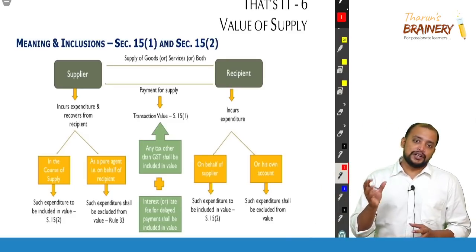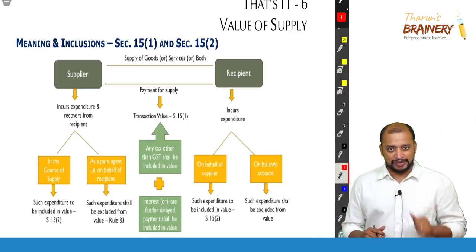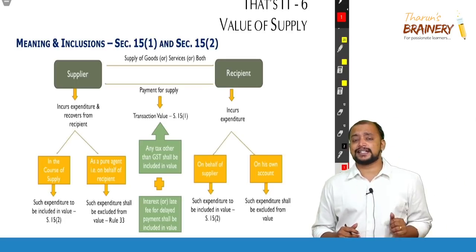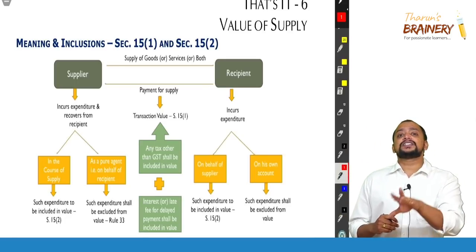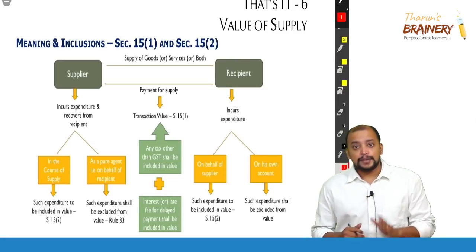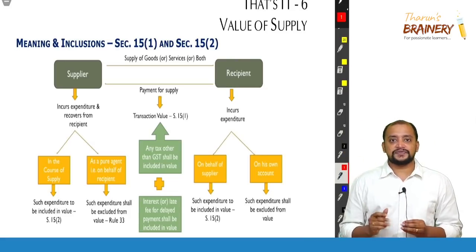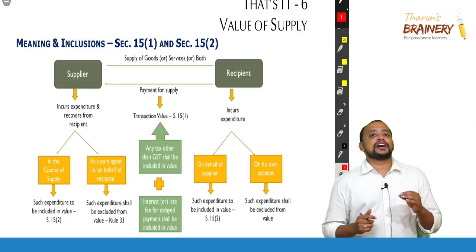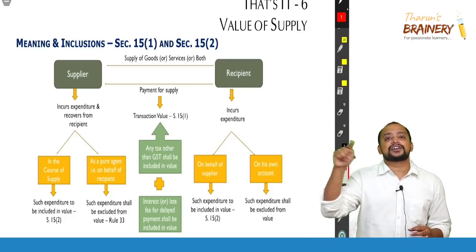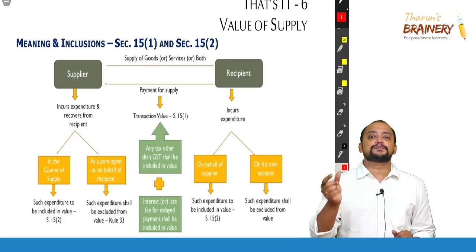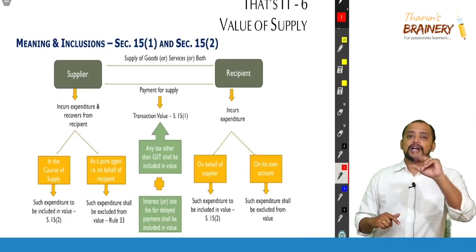Section 15 subsection 1 says, whatever is the transaction value, that is the price paid or payable or price involved in the transaction, will be taken as the value of supply, provided two conditions are satisfied. Supplier and recipient are not related. Price is the sole consideration for sale. So these two conditions should be satisfied. Value of supply equals transaction value. What is transaction value? Price paid or payable, provided two conditions are satisfied.